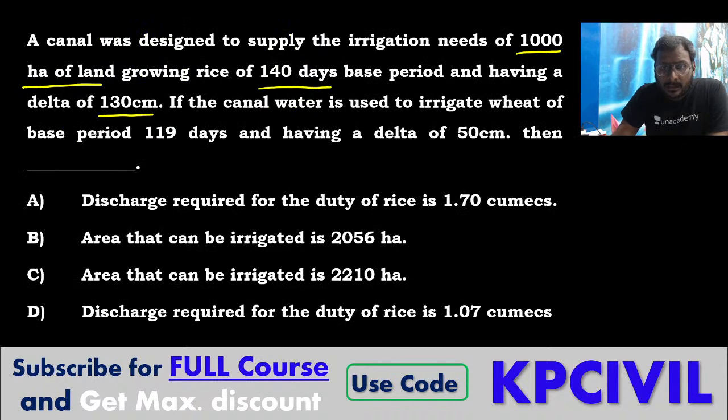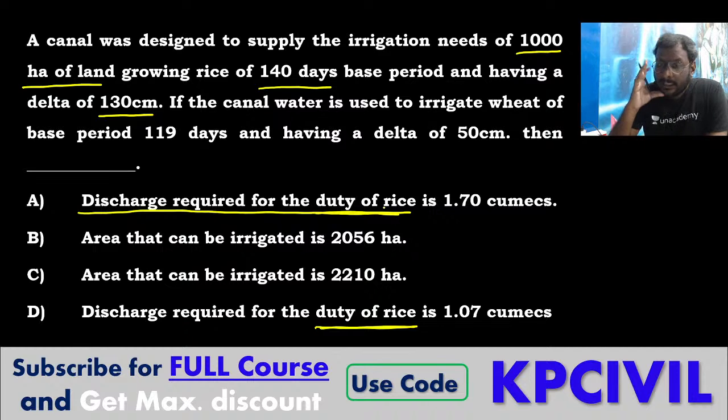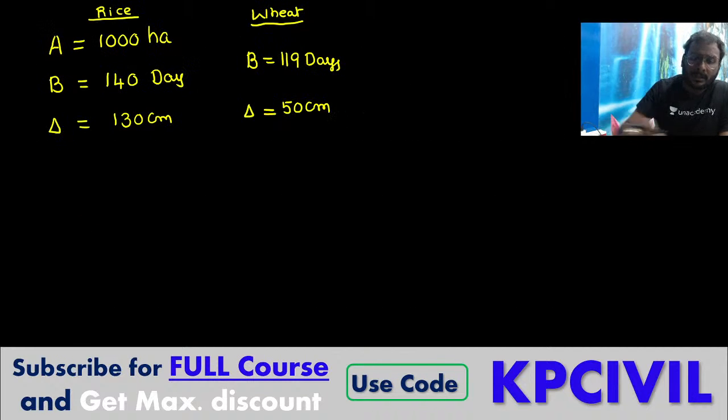First one: discharge required for the duty of rice. Not duty, discharge required for the duty of rice. Clear?